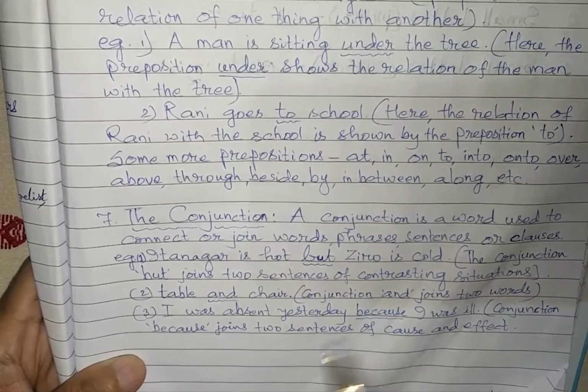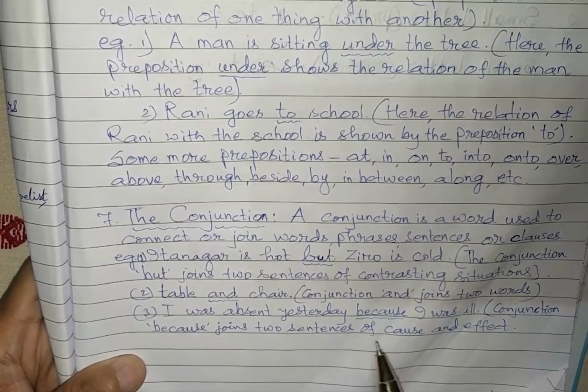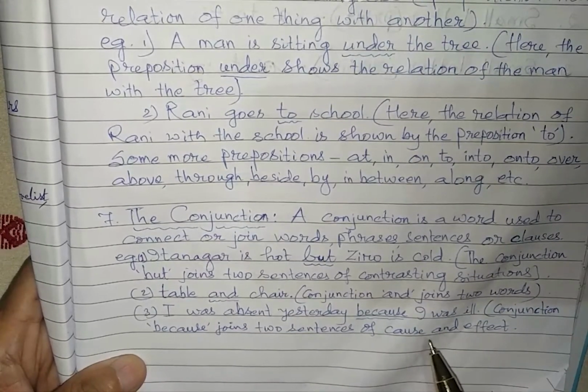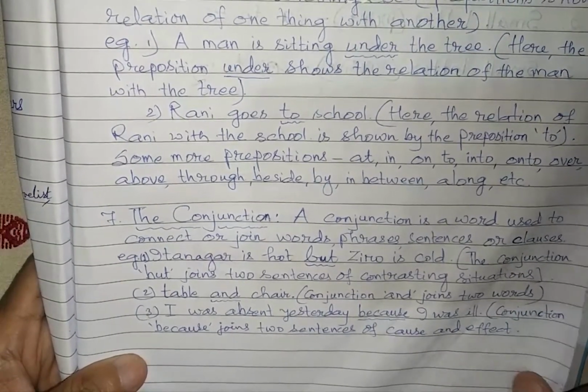Why was I absent yesterday? The reason is I was ill. So it is joining the two sentences of cause and effect. So that was about the conjunction.